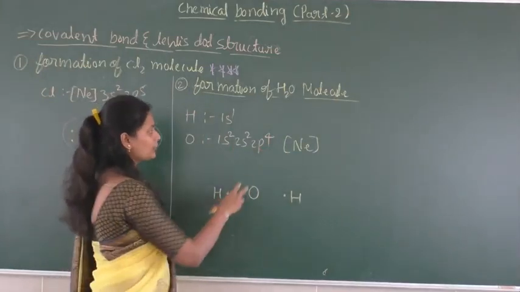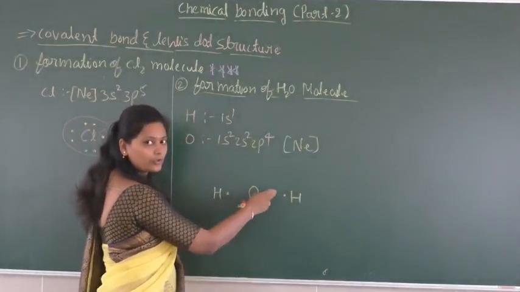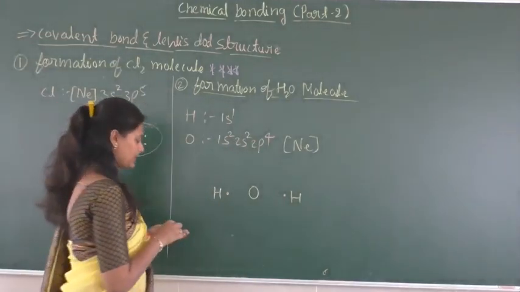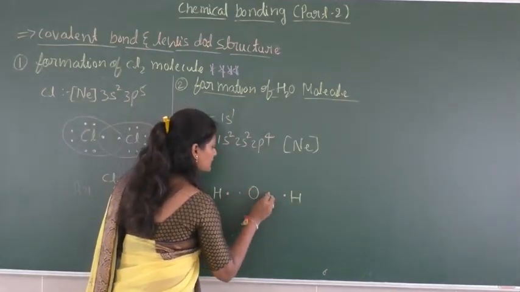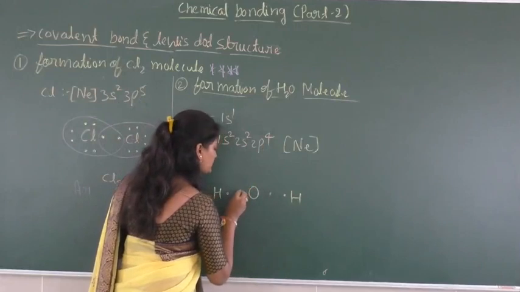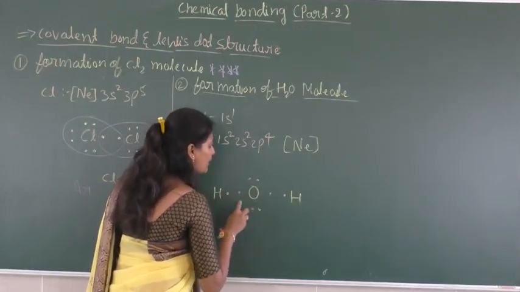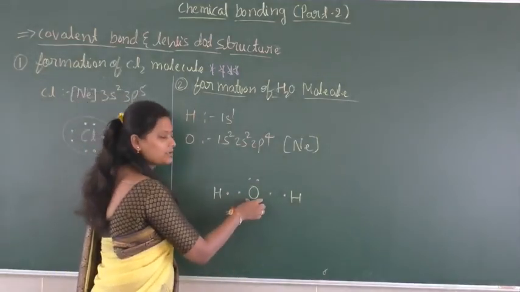So it is going to share its 2 electrons with the 2 hydrogen atoms to attain the octet configuration.